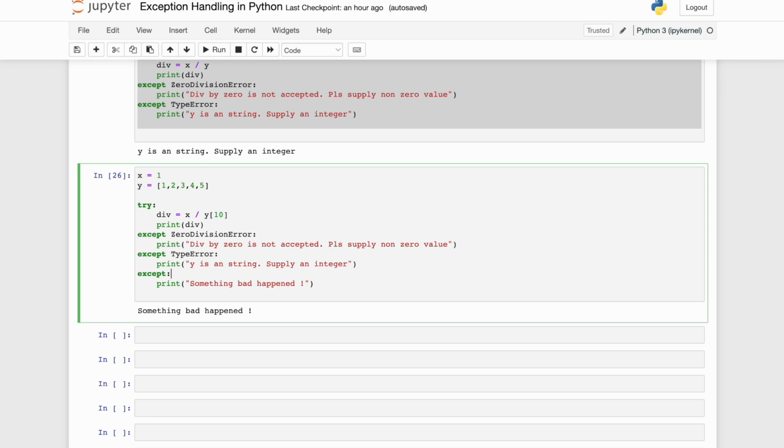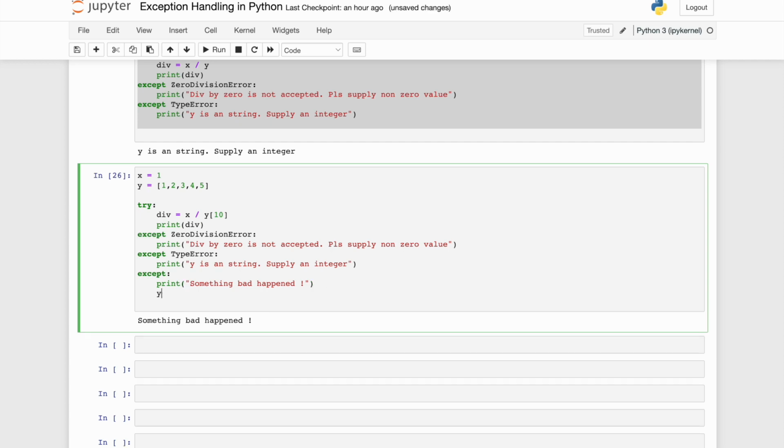Now let's see another thing over here. Let me do something with y10 over here. Now think, friends, what will happen if I put y10 in an except block. We know that y10 doesn't exist because it is out of range, but what will happen? Let me execute this.